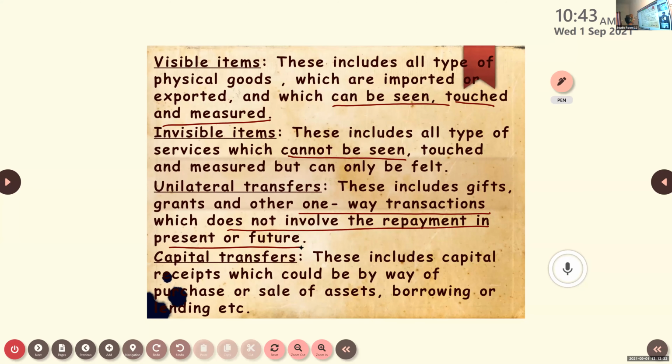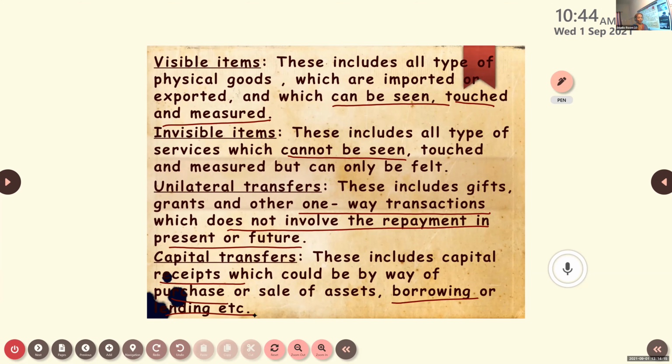Next one is capital transfer. Now, this includes the capital receipts. There are various ways through which we receive money from abroad. It can be the purchase, or sometimes we sell our assets. The money transaction, the economic transaction, will happen that way. So either it can be through purchase or sale of assets, or sometimes borrowing or lending.